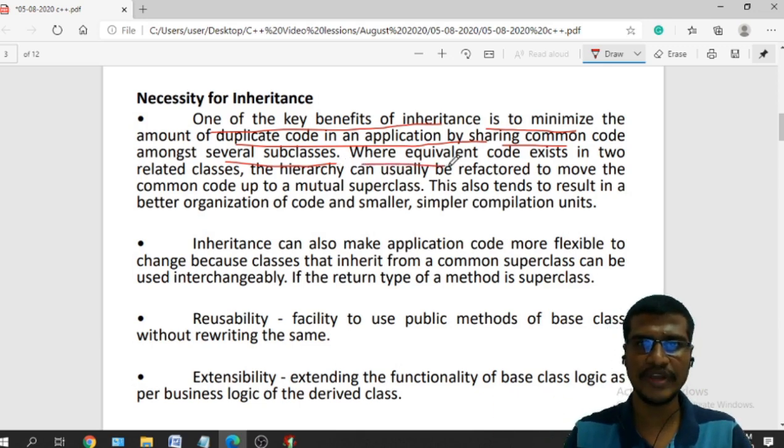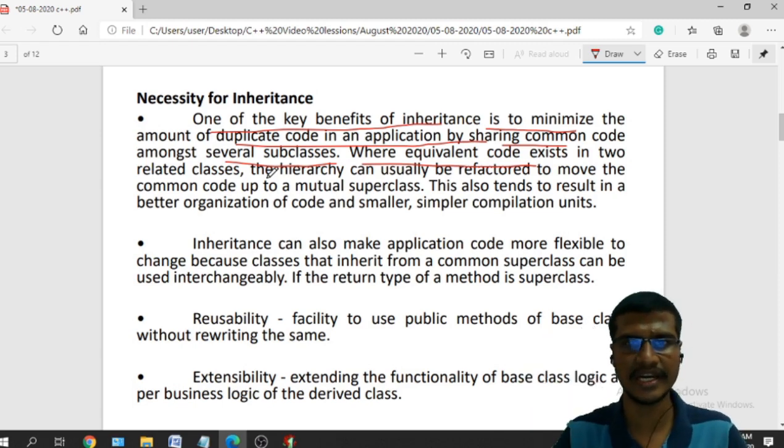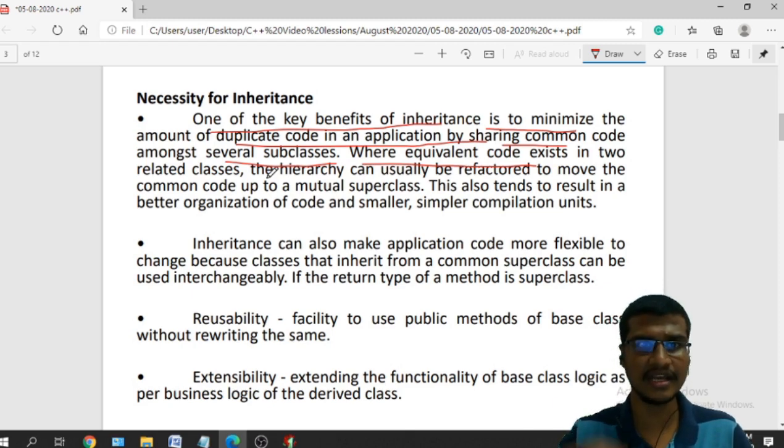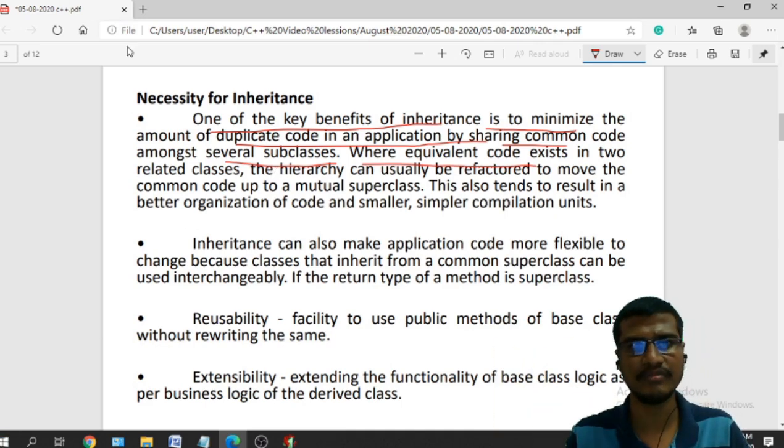Whatever code is there, I can easily reuse in another class also. Where equivalent code exists in two related classes, if two or more classes have similar features and can use similar kinds of properties, then I can arrange those classes hierarchically. We have the base class, and from this base class we can derive subclasses, so subclasses can inherit some of the properties from the base class.